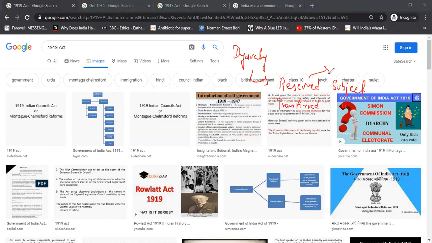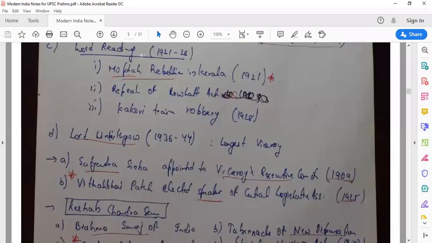And what else was done by the 1919 Act? It is sometimes even called the Magna Carta. We'll talk about it in detail. In fact, let me show you my notes, because even in The Hindu, there was a specific description about the 1919 Act. So let's talk about it.